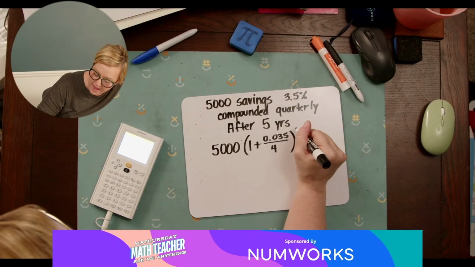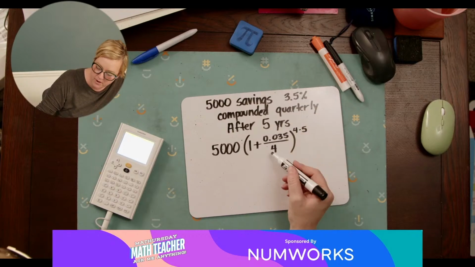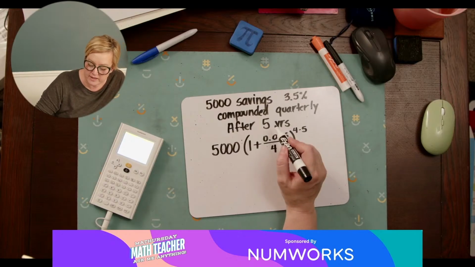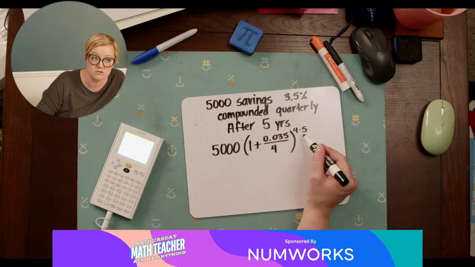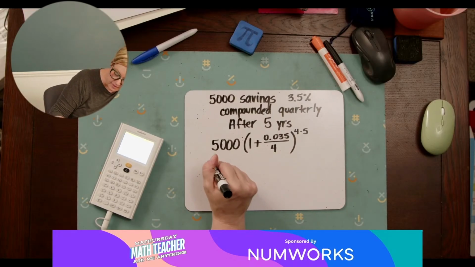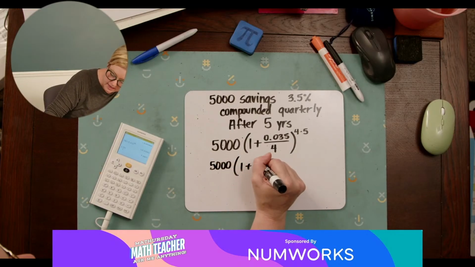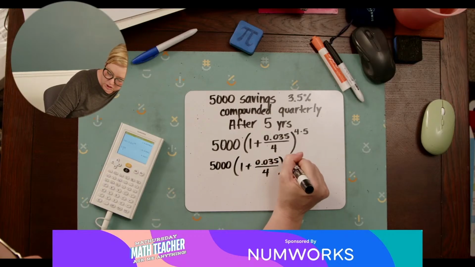And then 4 times 5. I'm going to multiply that 4 by 5, because if it's accruing 4 times a year for 5 years, it's actually going 20 times. So now I've got, simplifying this down, 5,000 times 1 plus 0.035 over 4, to the 20th.